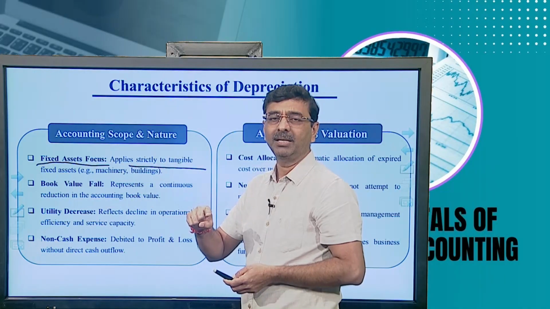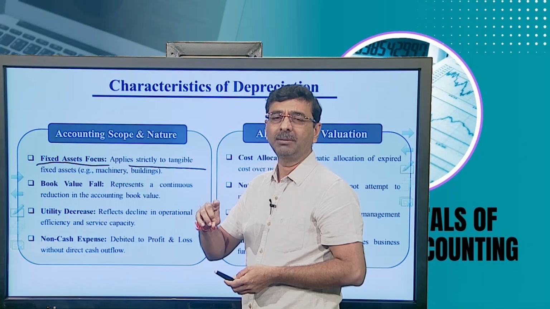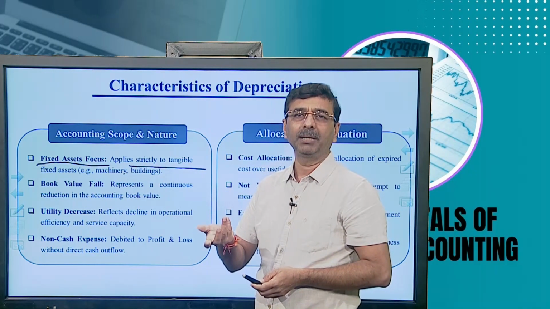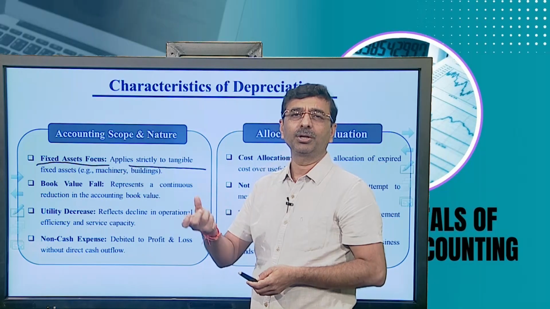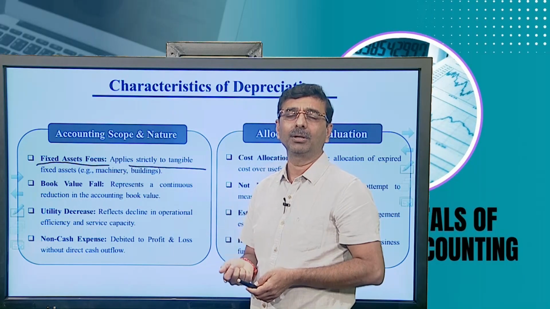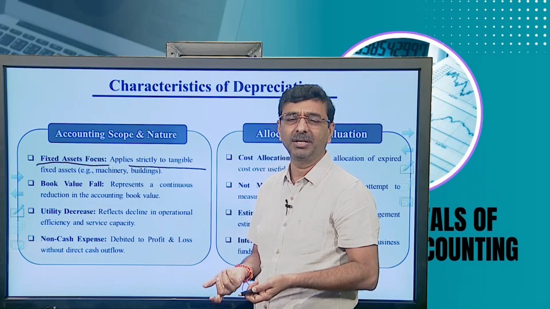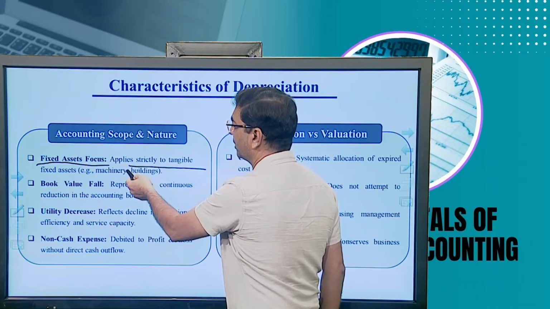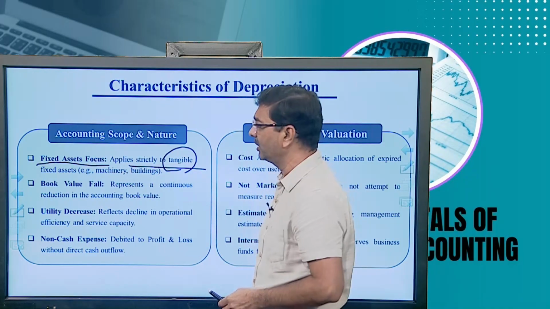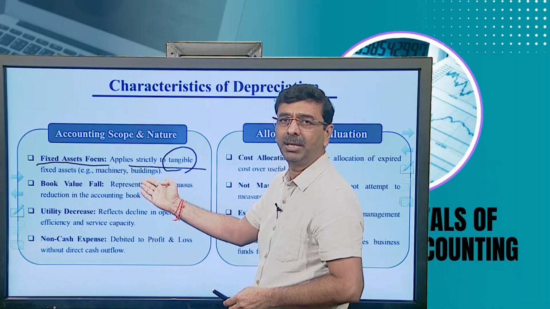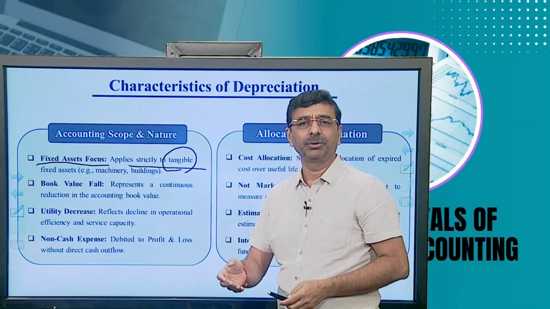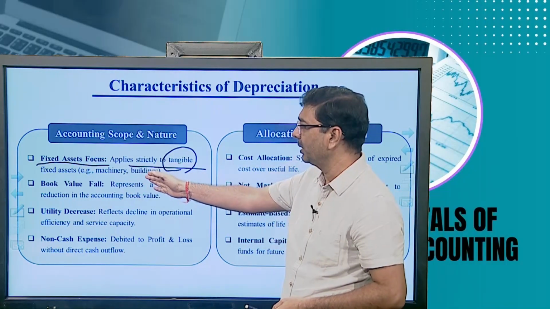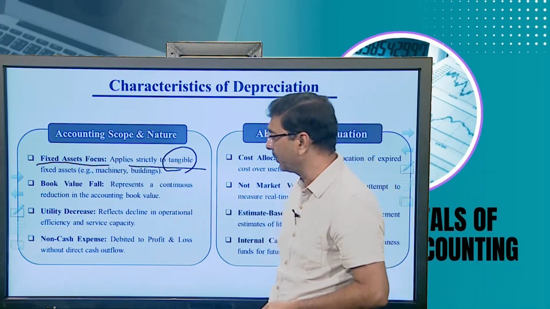If depreciation is charged on intangible assets, it is considered as amortization. Like in patents, goodwill, trademarks, where some amount is deducted from the valuation of intangible assets, that is considered as amortization. Here it is considered depreciation. We need to strictly find out the tangible assets like machinery, building, plant, furniture, electric equipment, vehicles, etc. So, all these assets have to be identified, and then we will apply the things.